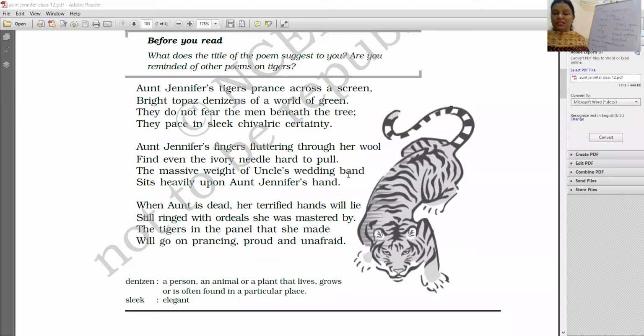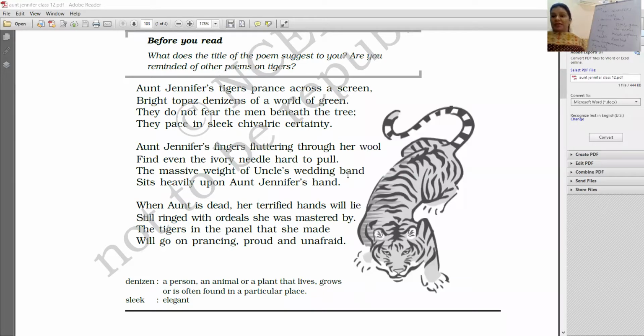So she suffered a lot. And the band is there like a constant reminder of the life that she is living, a constant reminder of Uncle's presence in her life. These are the ordeals, the sufferings, the restrictions, the boundaries, the limits that have been set for her.